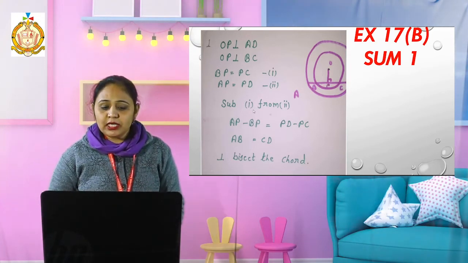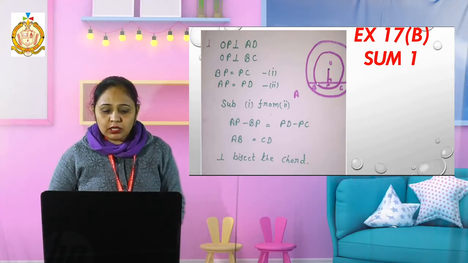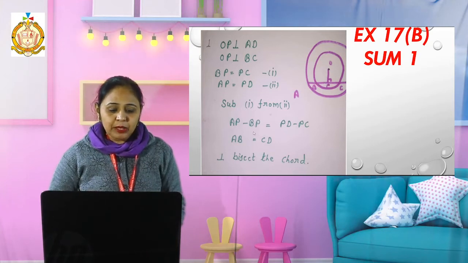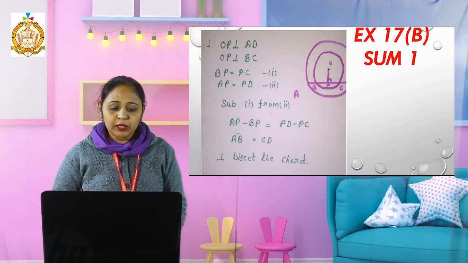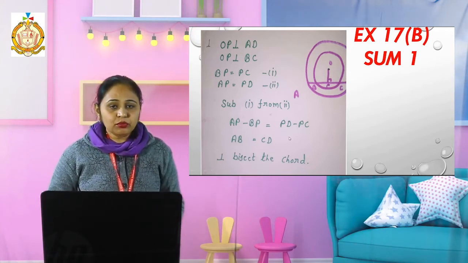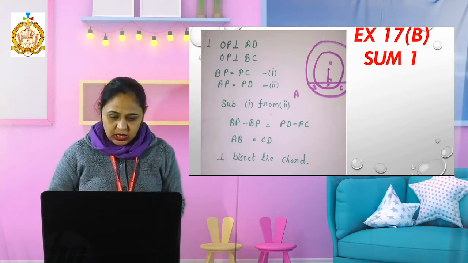Okay, these two points are there, but I want to find only AB. How to find it? From AP I have to subtract BP. AP minus BP will be equal to PD minus PC. Then AB equals CD. That is what we have to prove. We simply have to remember the properties of the circle.